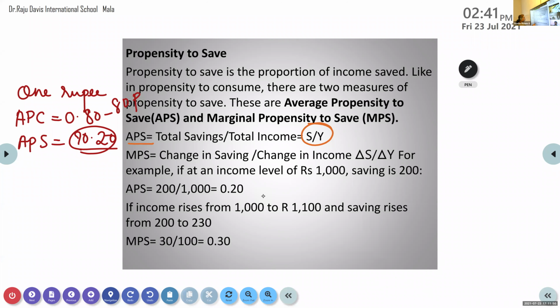Now, one more question. Income is rising from 5,000 to 6,000. Consumption is increasing. Okay, let me give savings, that is better. Savings are increasing from 800 before to 1000. How will you get MPS?